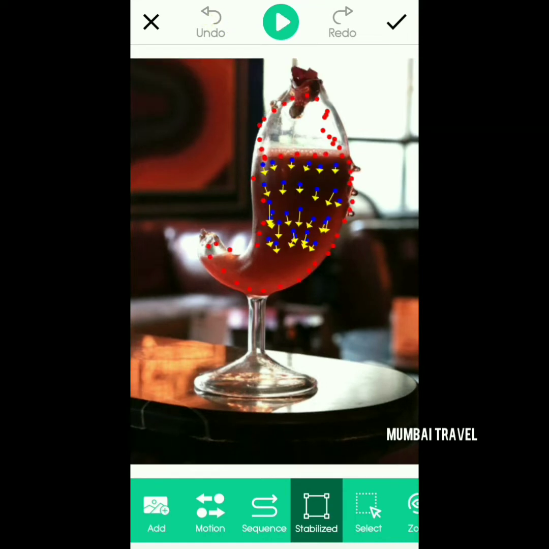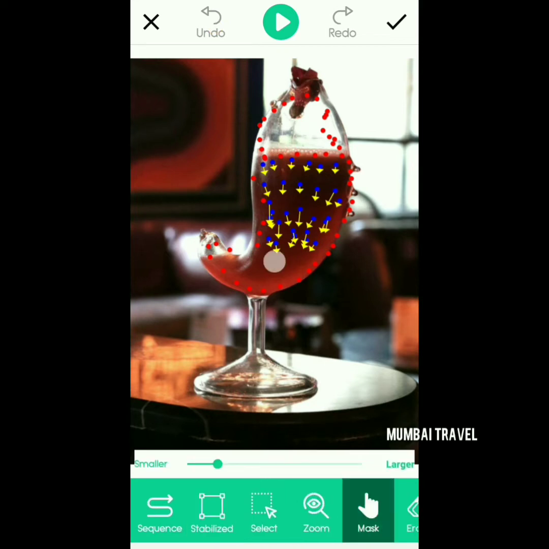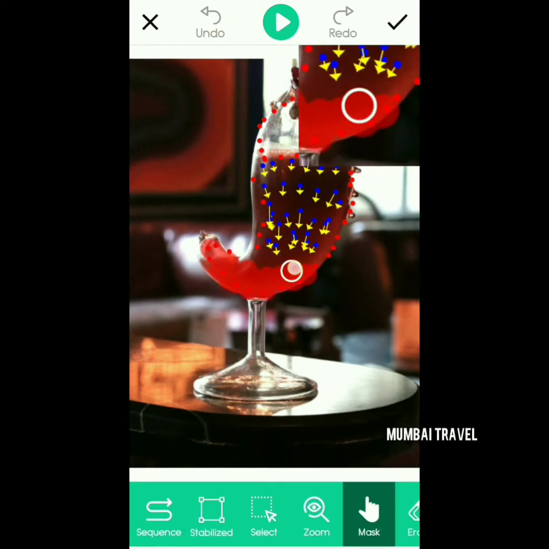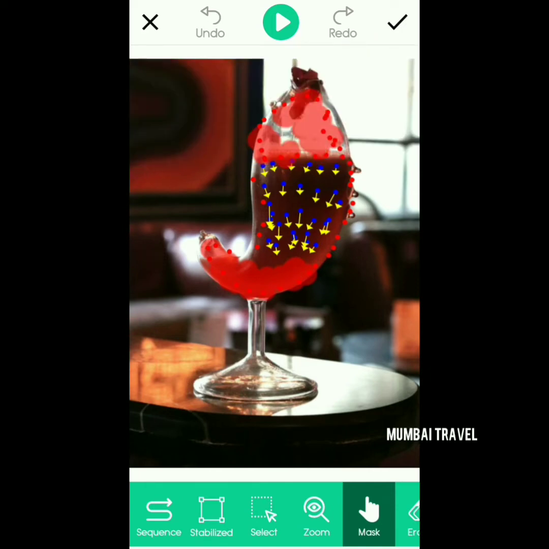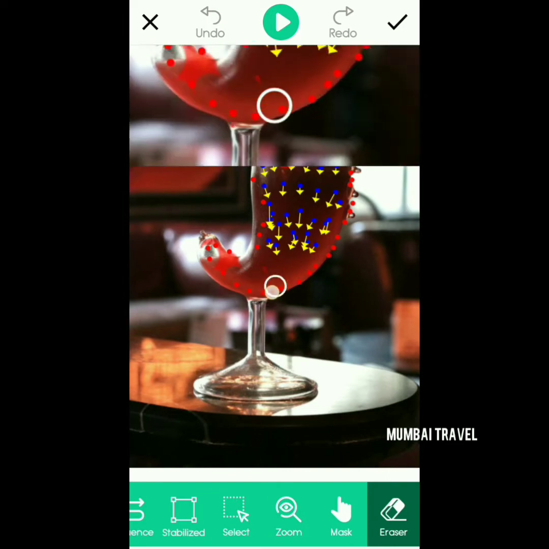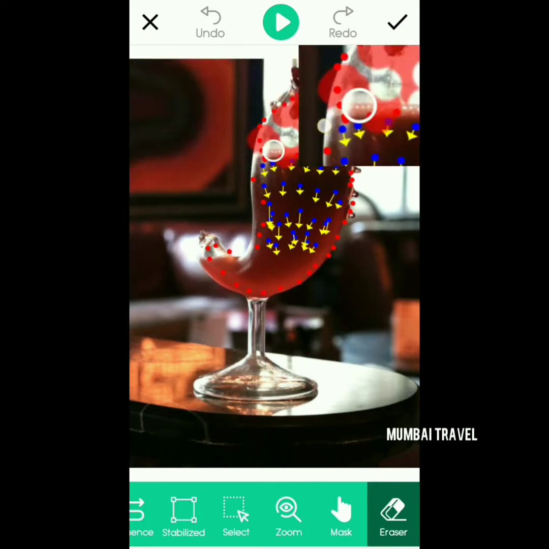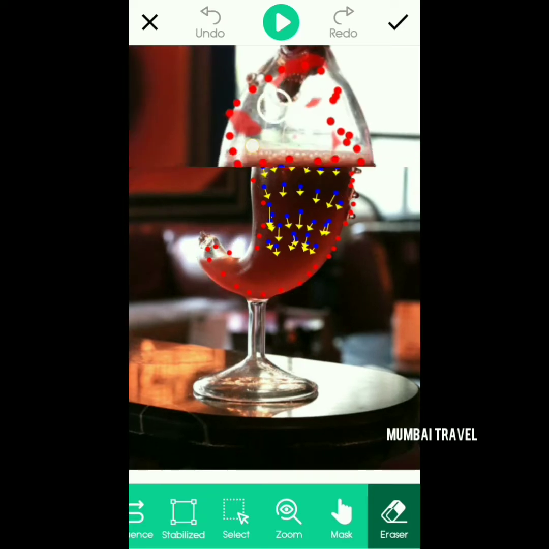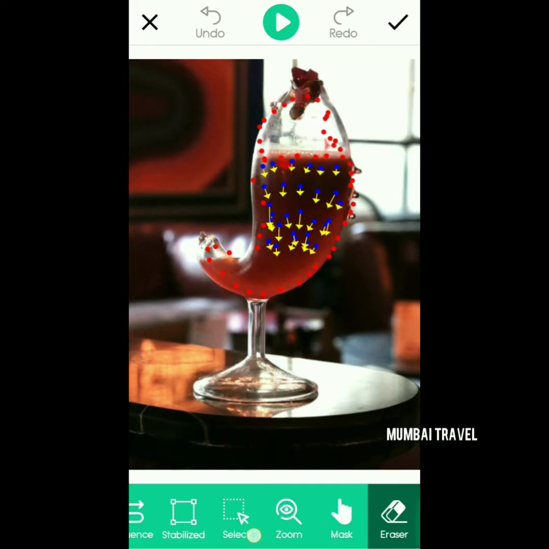You can also use mask over here if you don't want to put small dots and take it long, as mask is used when the cover is very huge. If you have a huge glass and you don't want, I'm erasing it right now because I've already used dots, and you can do it over there, which is at the down bottom right.